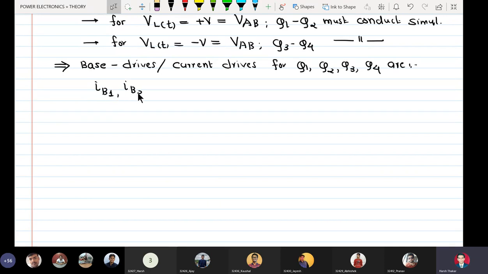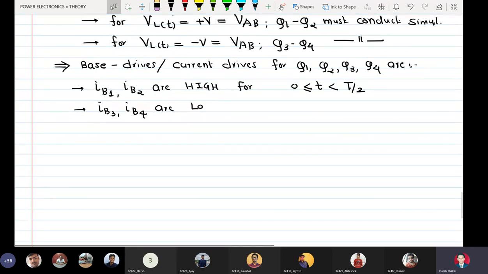IB1, IB2 are high for t greater than equal to 0 less than T by 2, and the base drives IB3 and IB4 are high for t greater than T by 2 less than equal to capital T.